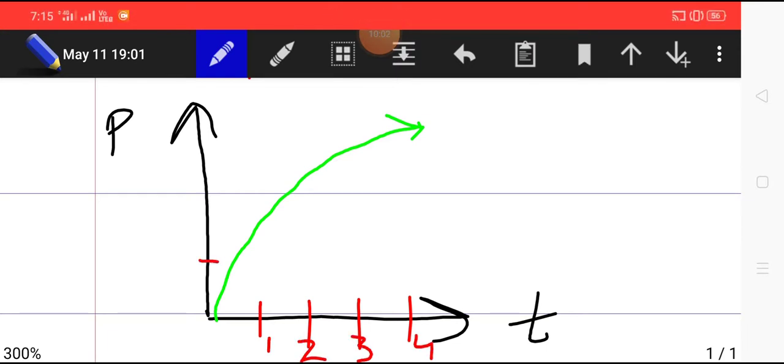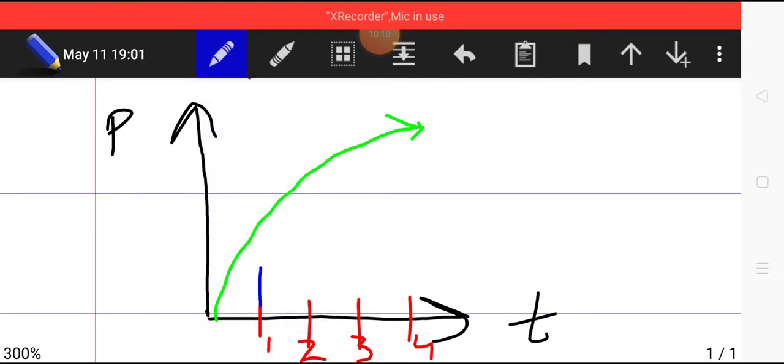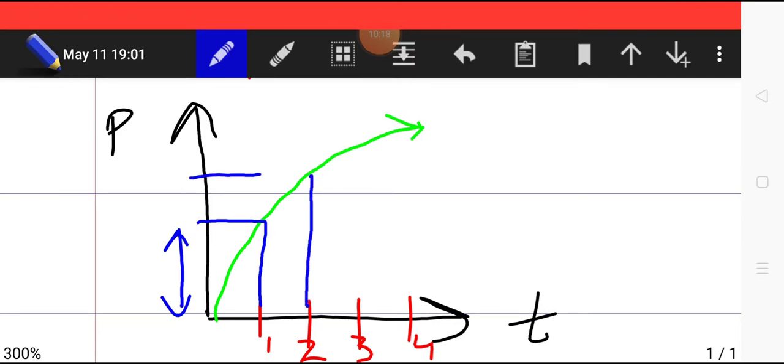You can see, taking blue color, that in the first second the change in position is this, which I have shown with this arrow, while in the second second the change in position is this. Clearly the change in position is decreasing.